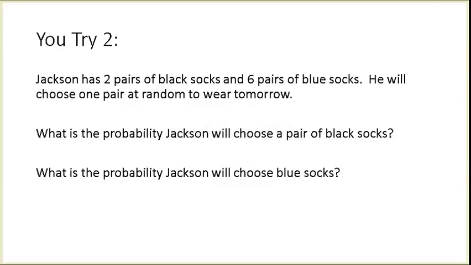So Jackson has 2 pairs of black socks and 6 pairs of blue socks. He will choose one pair at random to wear tomorrow. What's the probability that Jackson will choose a pair of black socks? So he has 2 pairs of black socks out of the total 8. So that'll be 2/8. We can simplify that down to 1/4.